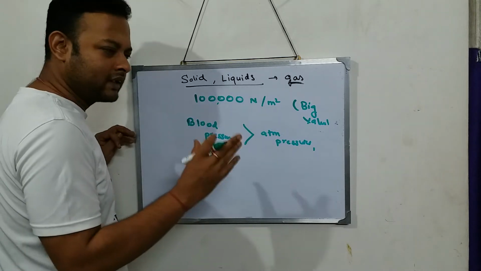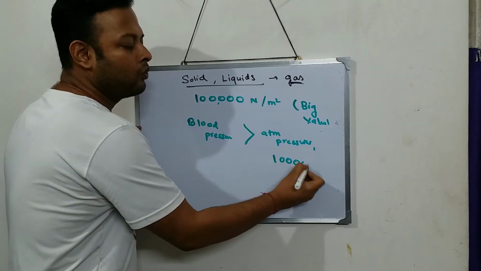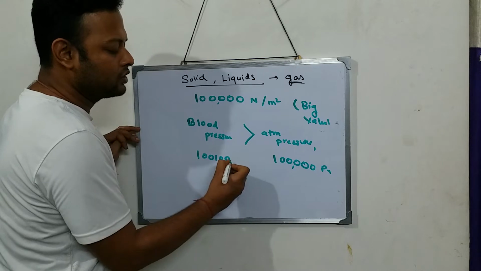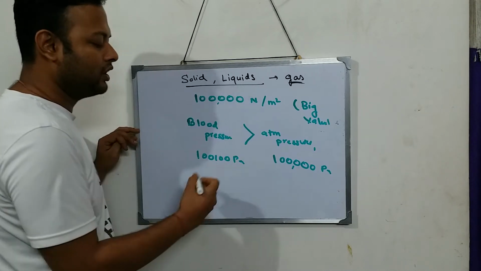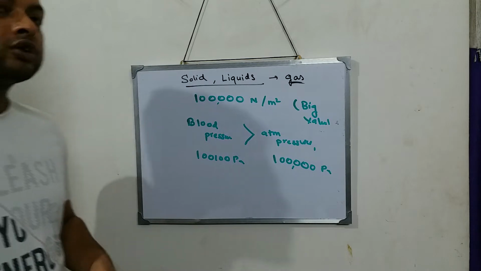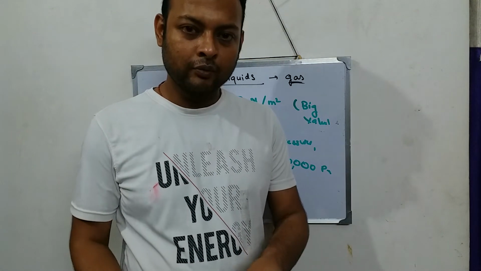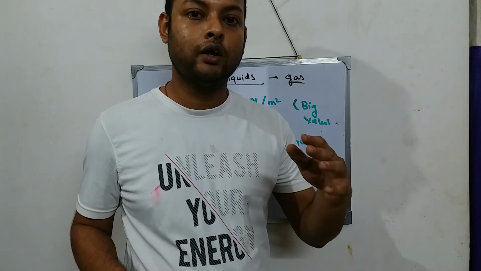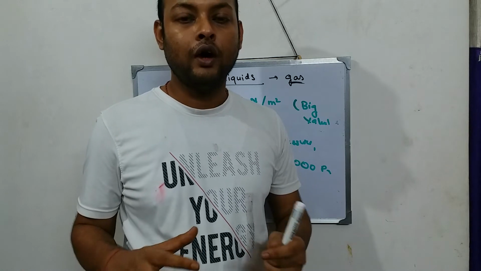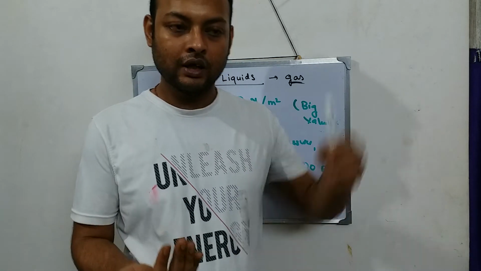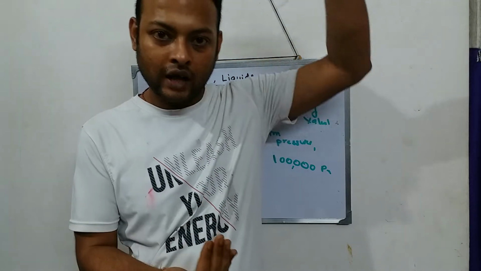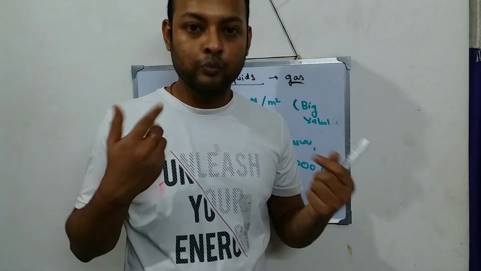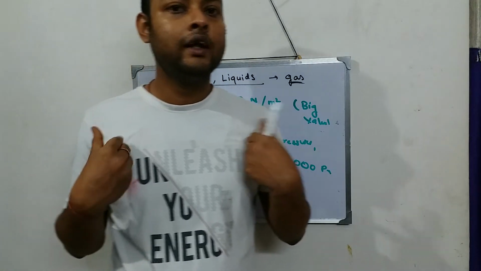Suppose, I do not know the exact value, suppose this is 1 lakh pascals. This might be 1100 pascals more, something like that. So slightly greater, and because of that, the pressure from the inside happens to equate with the pressure from the outside. As a result, both the inside pressure and the outside pressure, blood pressure and the atmospheric pressure, cancel each other, they neutralize each other, and because of that, we do not feel any kind of pressure.